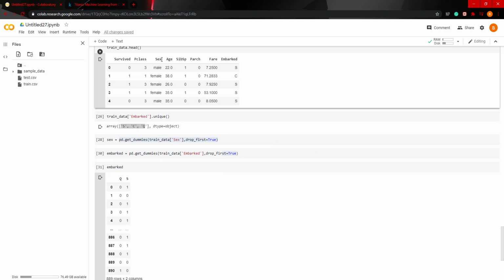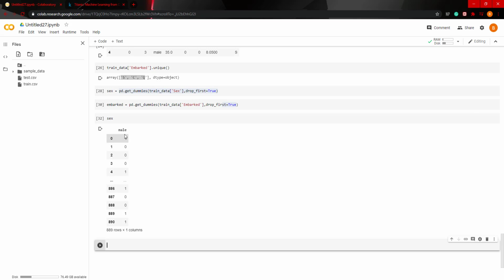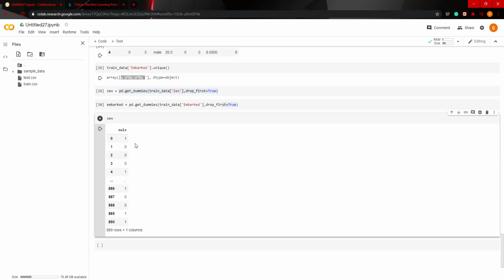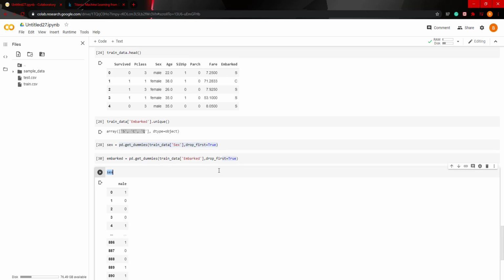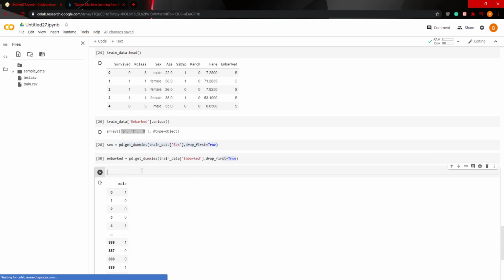And for male and female, instead of having male, female, 0, 1, we just need one column. So if you look, we just need one column here, because if 1 is male, for example, then 0 would be female. We don't need 2 columns. Okay, so now we actually have to drop sex and embarked from this data frame and add these, or concatenate them into the data frame.